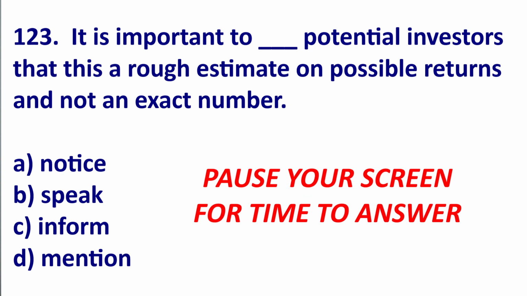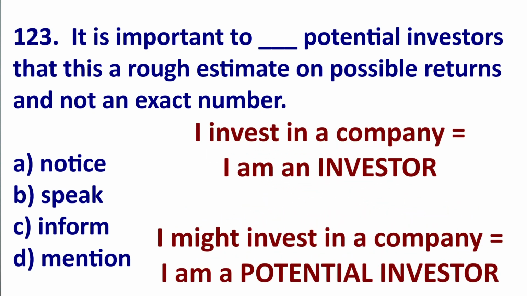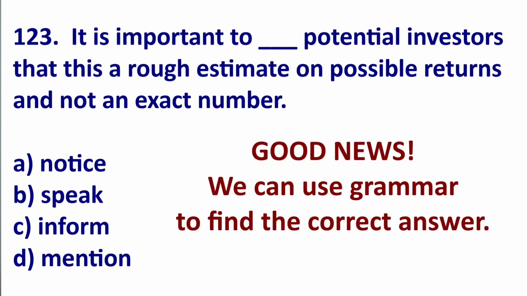The extreme weather conditions hampered their ability to find the hiker. Question 2. Now, just a note, potential investors are people who might invest money in the company. So if I invest in a company, I'm an investor. If I might invest in the company, I'm a potential investor. We can use grammar to get the answer.